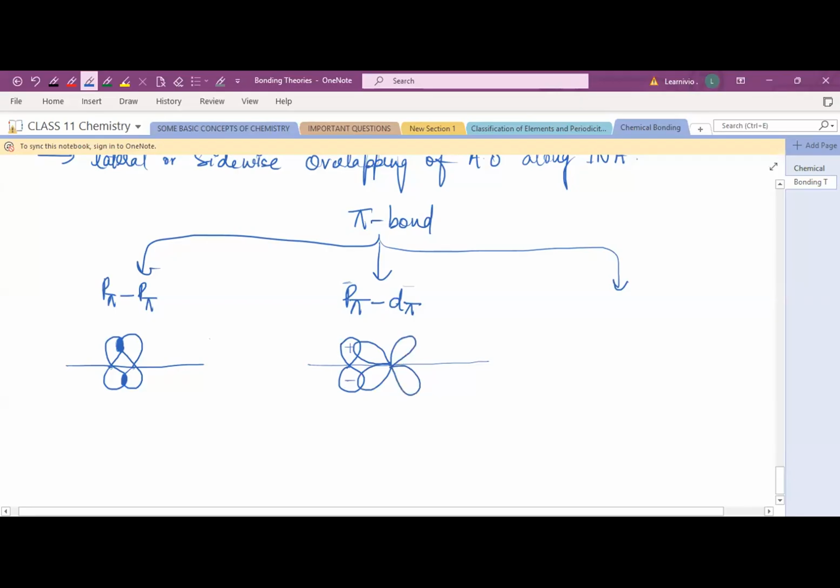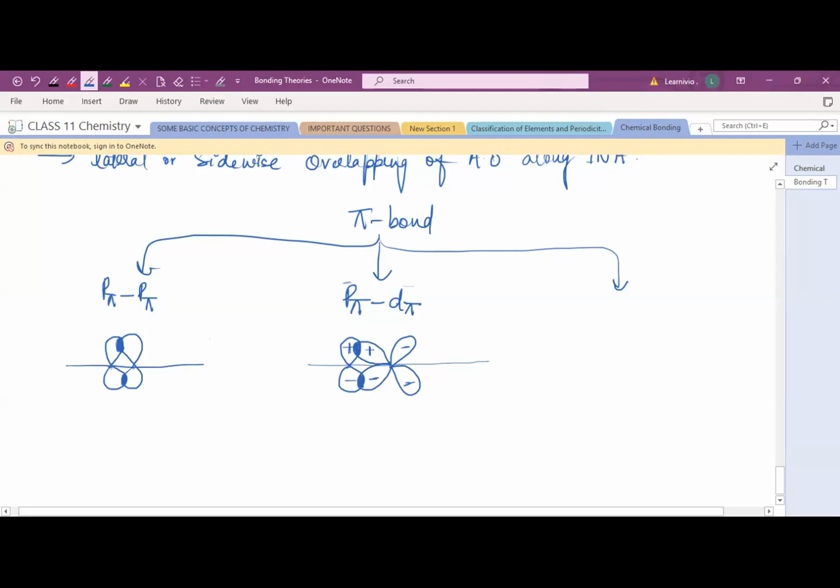This is positive because bond formation is there, the bond is forming. Positive interaction will lead to the overlapping and the bond formation. So this is the overlapping, and this is the overlapping, and the bond is formed, which is known as pi bond.